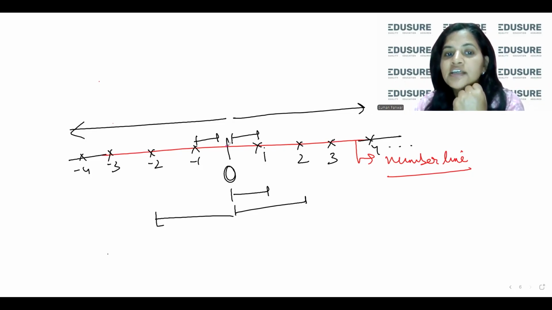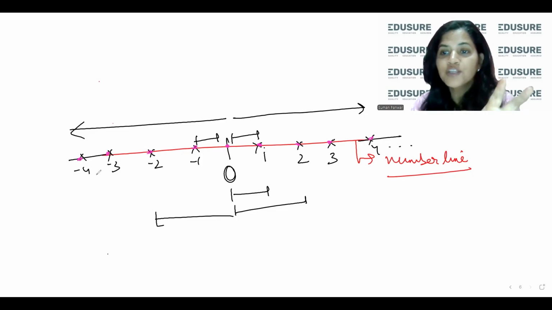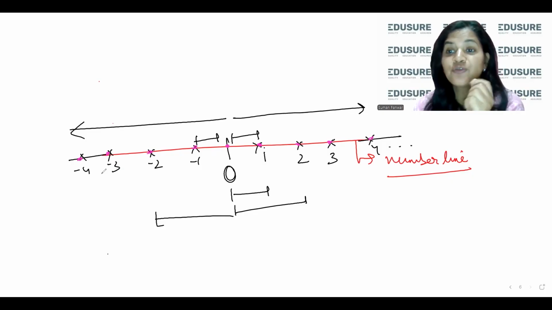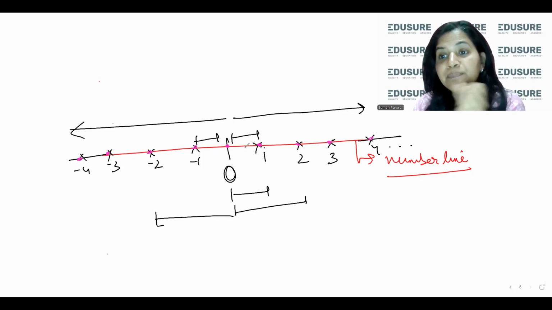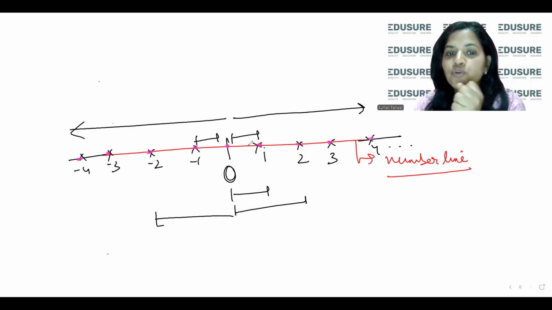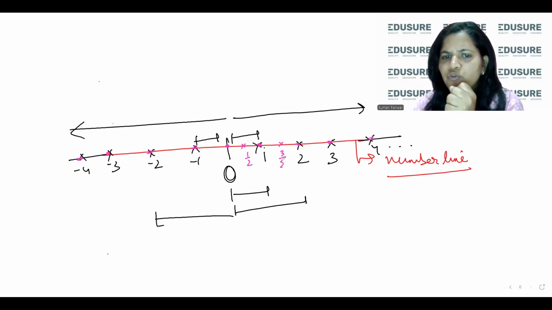Indicated points means 0, 1, 2, 3, 4, minus 1, minus 2, minus 3, minus 4, and so on. So now, when the concept of rationals came, तो rationals कहाँ पर आएंगे? इनके बीच में. So for example, you want to place half, so half will be here. You want to place 3 by 2, 3 by 2 will be here. So this space in between will be filled by rationals and irrationals.